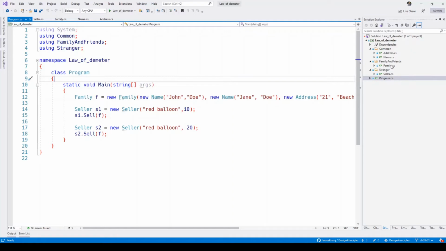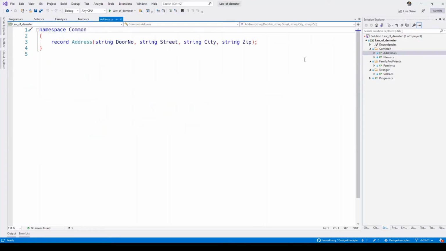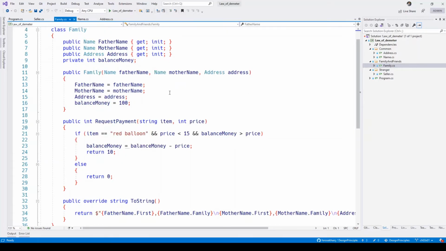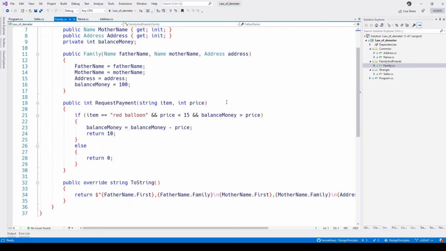Let's look at the code. Let's start from the data classes. We have address, which purely represents the address of a location. Then we have name, which represents a name, first name and the family name. And then we have the family class, where we have the name of the parents, their address and how much money they have. We have our constructor. Then we have one method called request payment. This is where the sale happens.